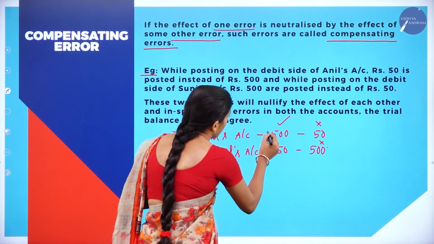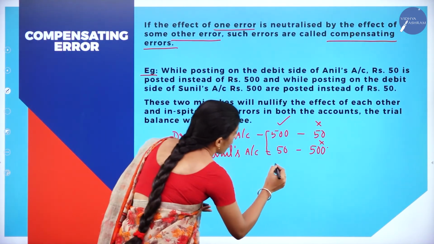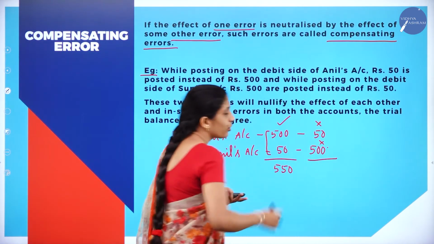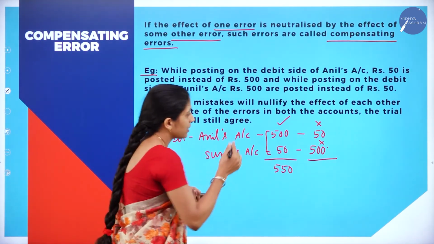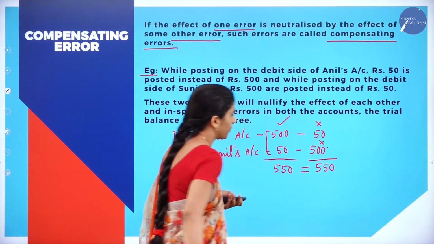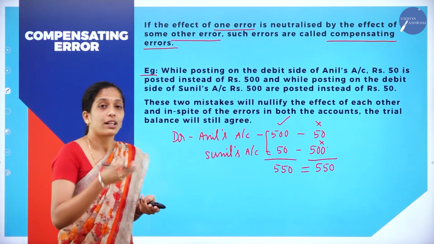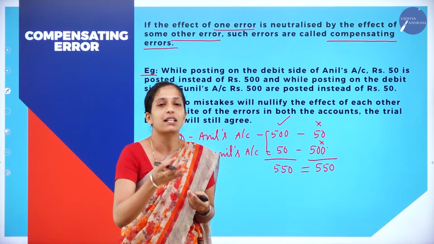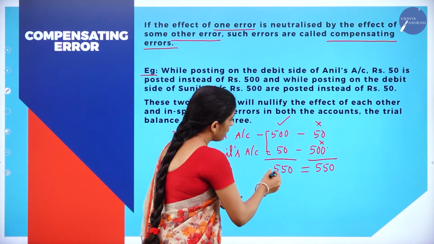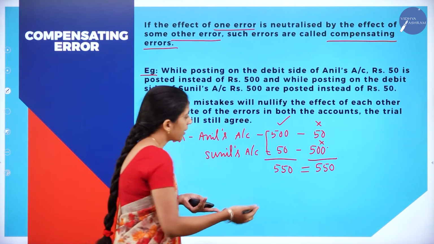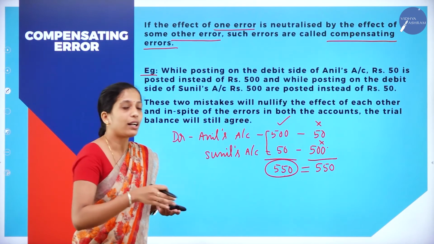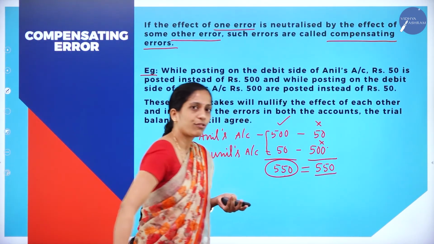So here the total of the correct amounts is how much? 550, and the total of the wrong amounts which they have posted is also the same, 550. So the wrong entry, or the compensating errors, also makes the trial balance tally. Even after recording wrongly, the total is 550 only.